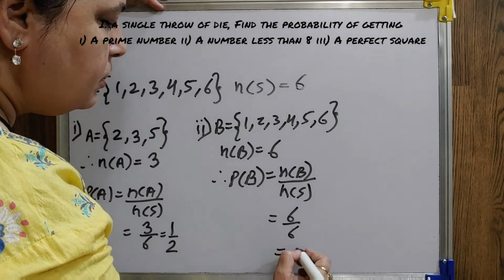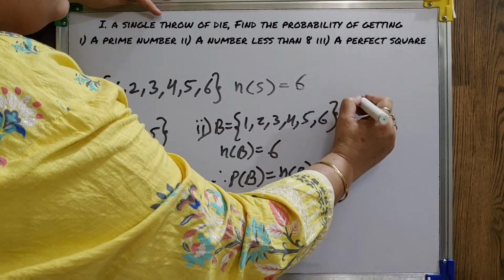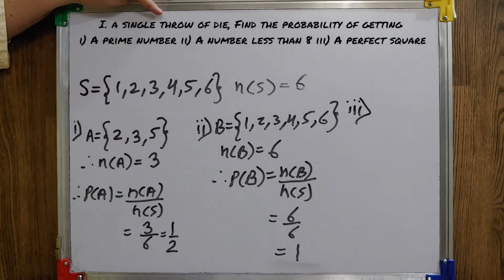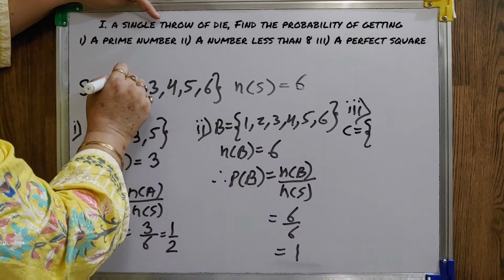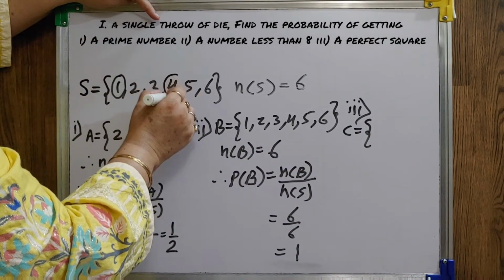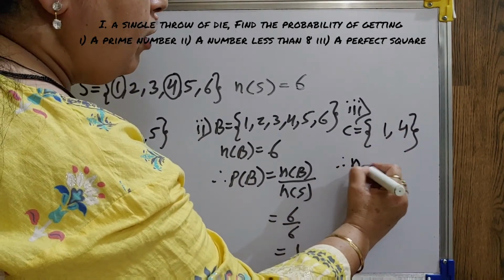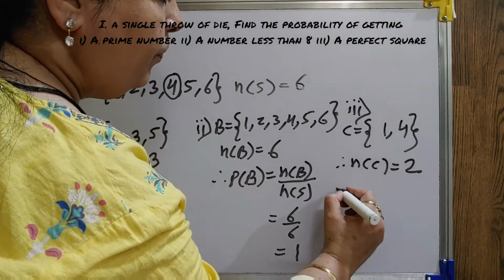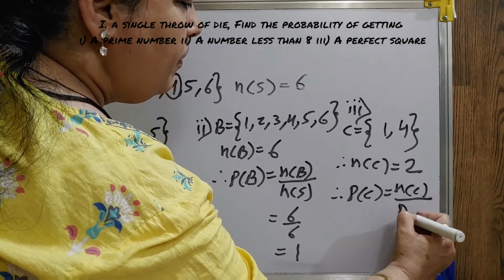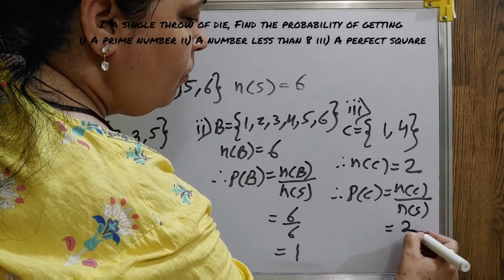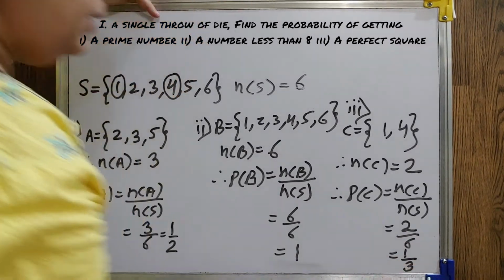So, that's why your probability is 1. In third part, a perfect square. Now, among this is a perfect square. This is also a perfect square. So, your N of C will be 2. Therefore, your probability will be 2/6, that is 1/3.